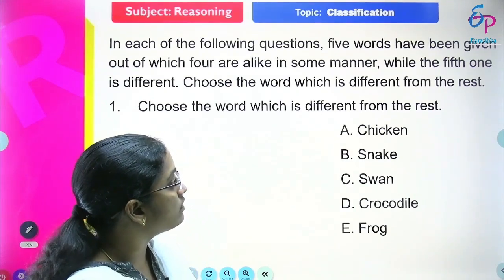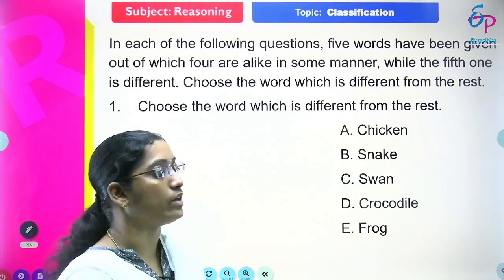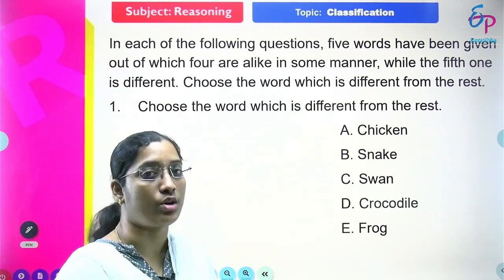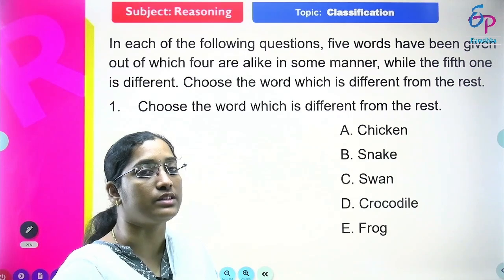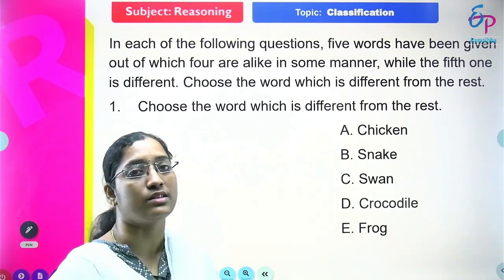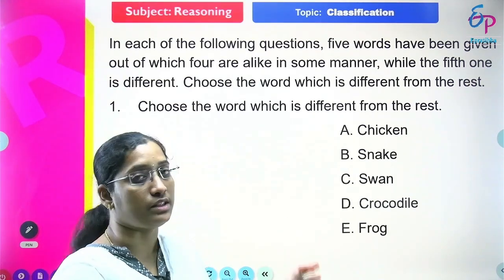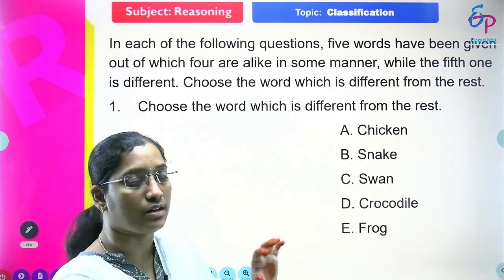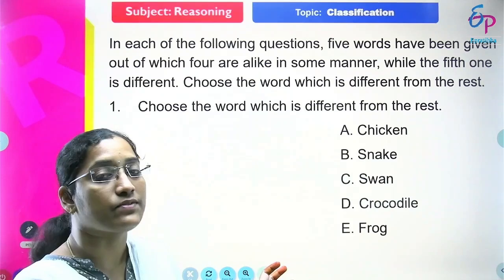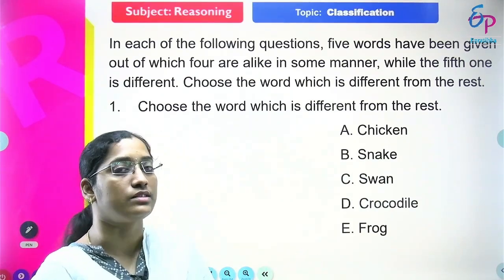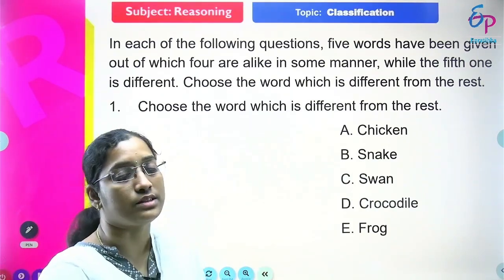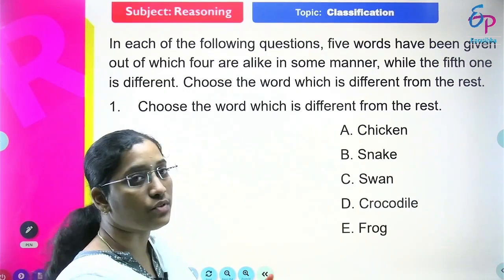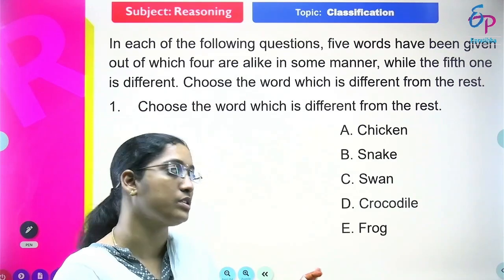Chicken stays on earth only. Snakes are on earth and in water also. Sometimes we see snakes in water, sometimes on trees, and sometimes on earth, so snakes are both. Next, swan: we see swans in water only. Crocodiles also stay in water and outside also. Frogs also stay inside and outside of water.